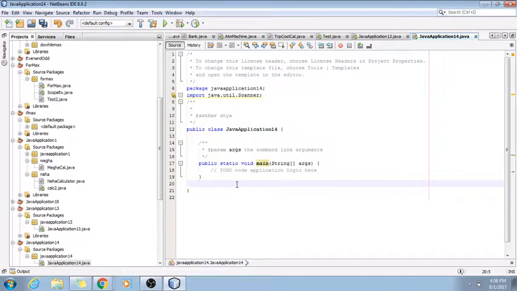And there's three types of comments. There's a single line comment, a Java doc comment, and a multi-line comment. And to do a single line comment, all you have to do is put two forward slashes and type whatever you want to type.